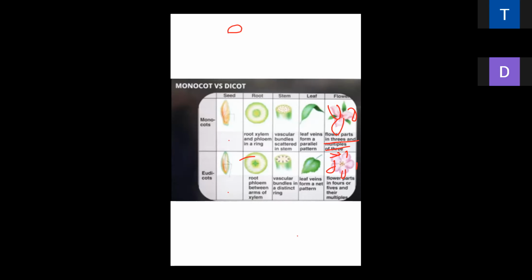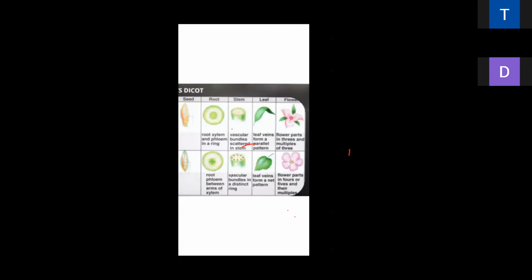Here is the end of your gymnosperm. Tomorrow we will discuss the life cycle of angiosperm. After the angiosperm, the plant kingdom is totally complete. Clear, beta? I am giving a little bit of an overview of the life cycle of angiosperm.